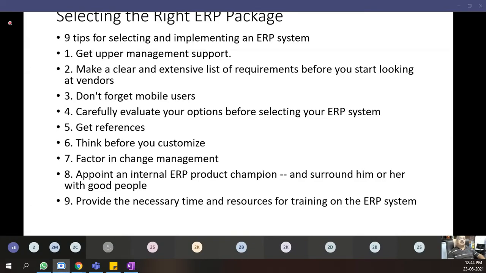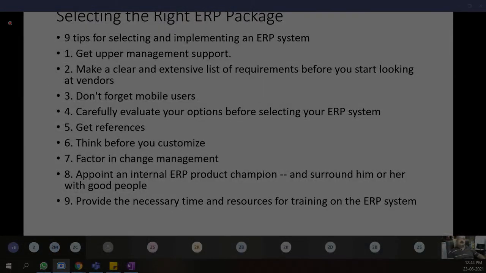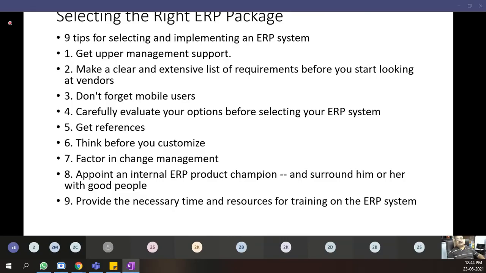Let us discuss some of the selection tips on implementing and selecting the ERP package. There are 9 tips for selecting and implementing a good ERP system. First, you have to get upper management support because this is going to be a costly affair. Then you have to make a clear and extensive list of requirements before you look at vendors. What exactly is your requirement? You have to make a list. Then don't forget mobile users. You have to develop the application in such a way that your ERP system can be approached by mobile also, because today everyone is carrying a mobile in the pocket. It's not necessary that you have to sit in front of a computer.